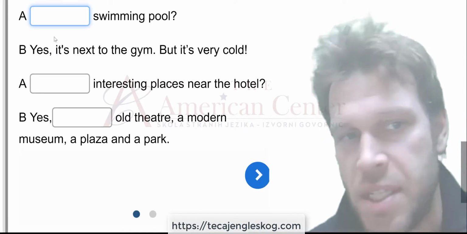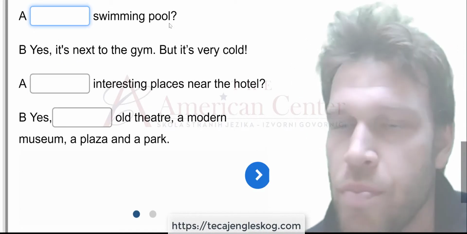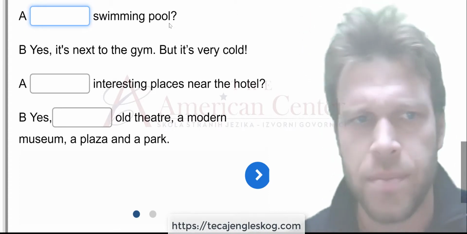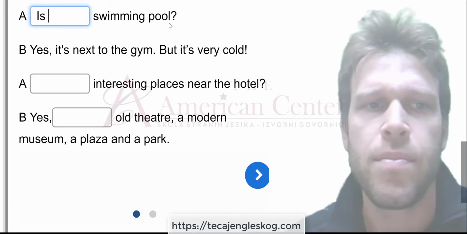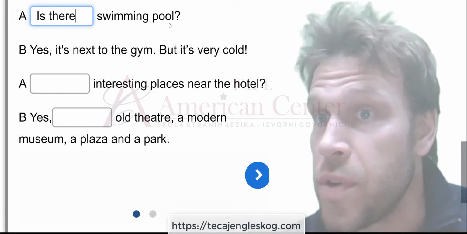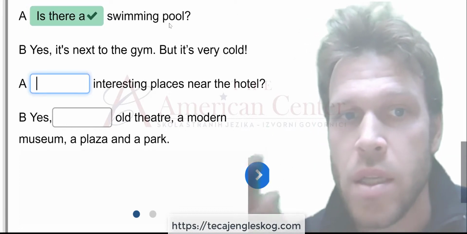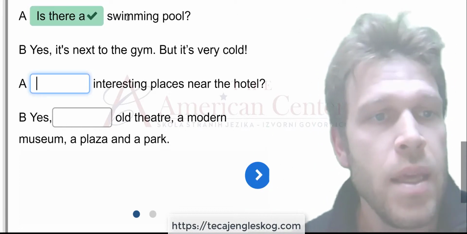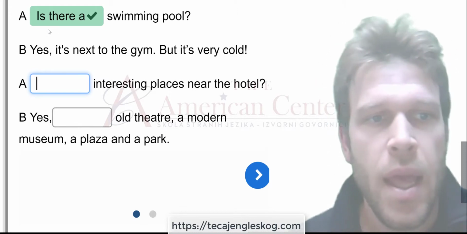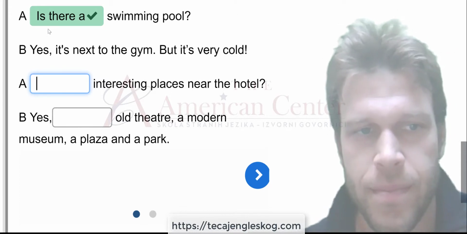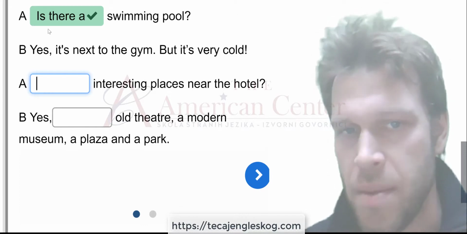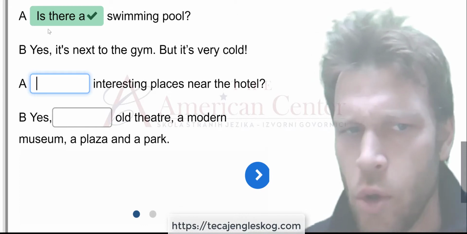Okay, this is easy. Swimming pool. Well, that's singular. So is there, don't forget the article, a swimming pool. Is there a swimming pool? Yes. It's next to the gym, but it's very cold.